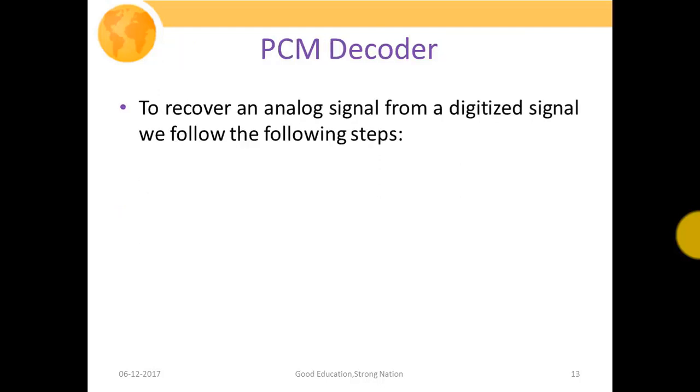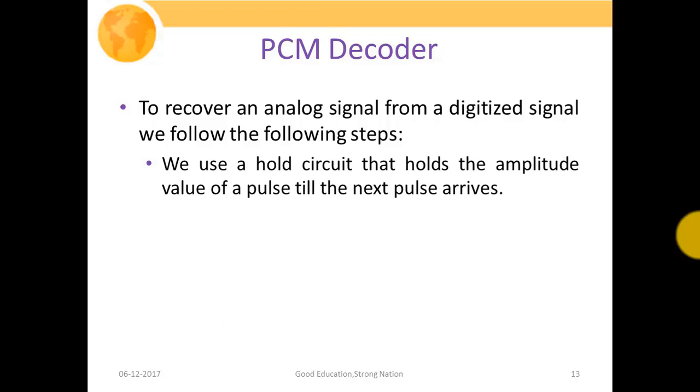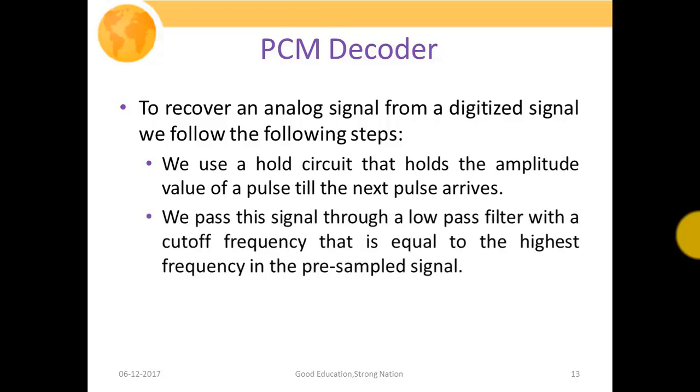So now how are we going to decode our PCM or pulse code modulated signals? In order to recover the analog signal back from the digitized signal, we basically follow these steps. First of all, we need to use a hold circuit that could hold the amplitude value of a pulse till the next pulse arrives. Then we pass this signal through a low pass filter with a cutoff frequency equal to the highest frequency component of our message signal, or the pre-sampled signal, which is nothing but our information signal.